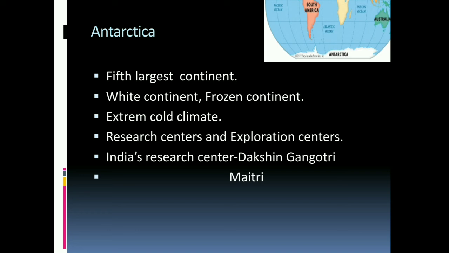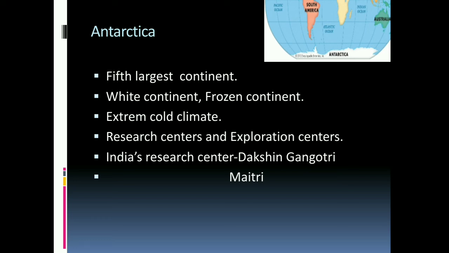It has an extreme cold climate and so is not inhabited. The scientists of various countries have established their research and exploration centers on this continent. India also has two established research centers here, named Dakshin Gangotri and Maitri.